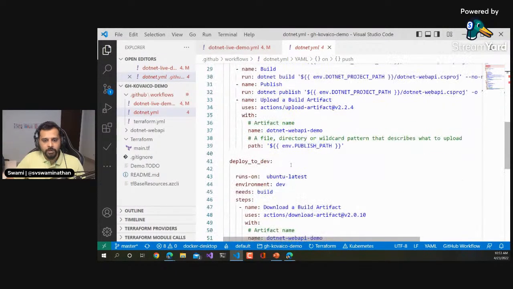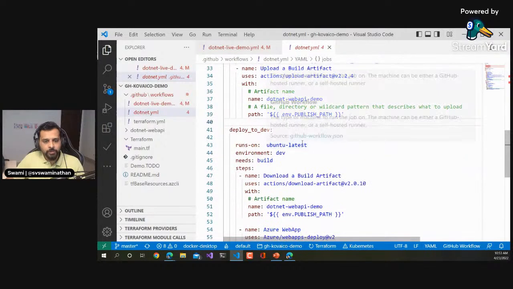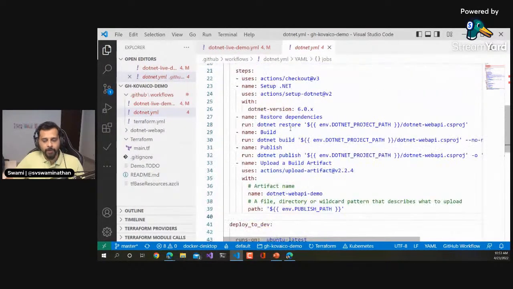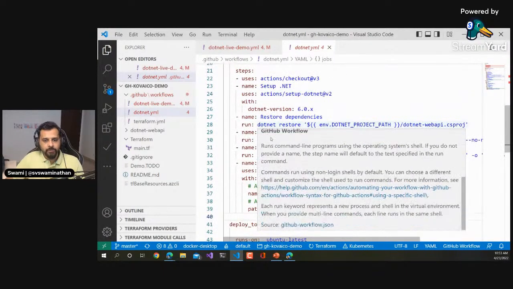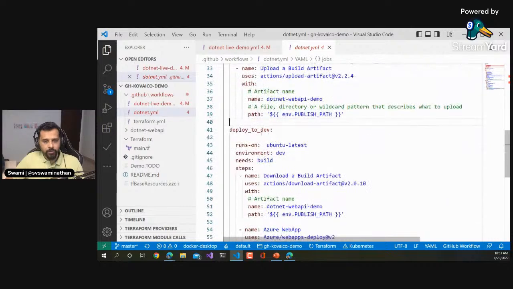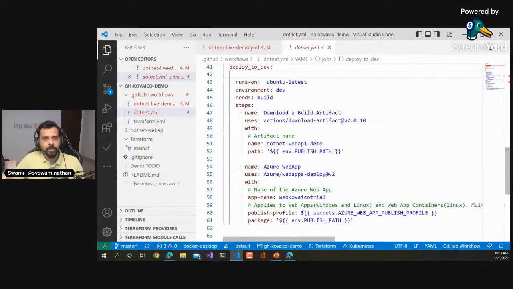Now I was talking about the deployment part. We also saw how the CI works for the .NET part. How much time do I have? Okay, 10:53. So we did go through the .NET CI part. Now we'll see how we are going to deploy it into this. This is an existing one, and I'll also add another job called deploy to production.